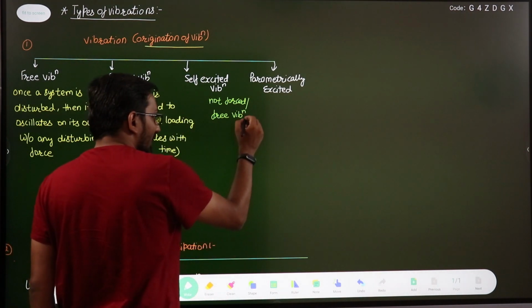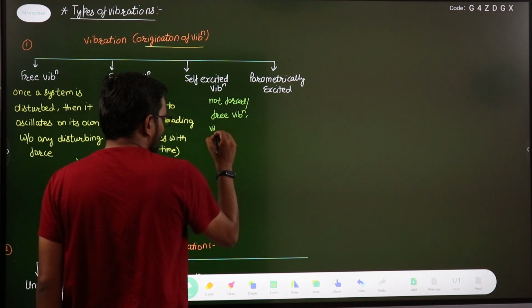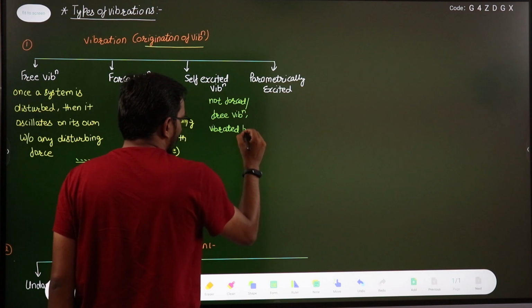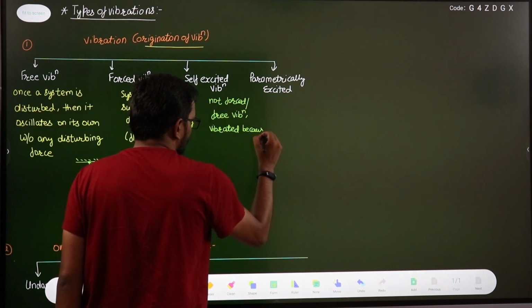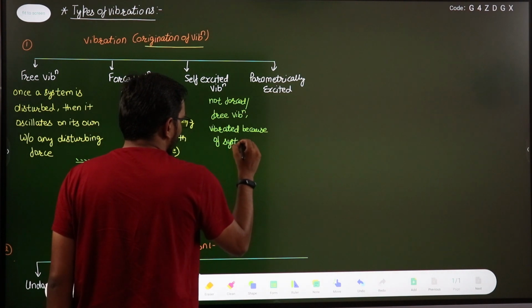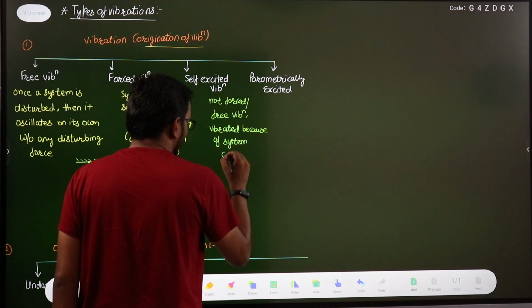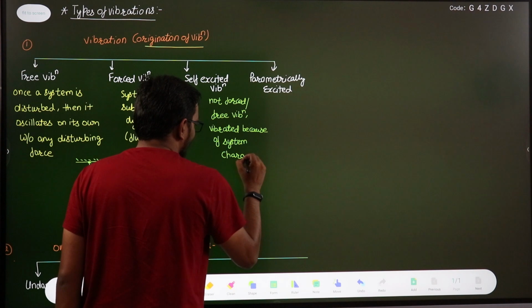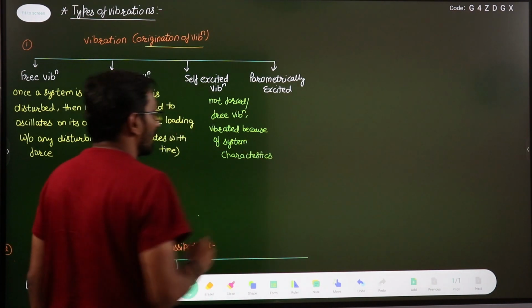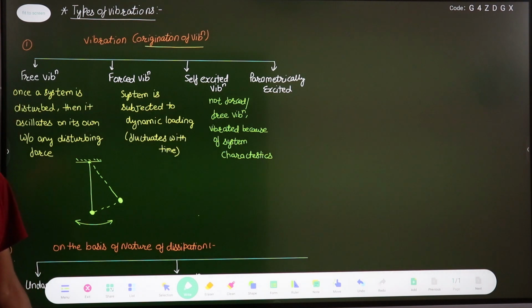This is vibrated because of system characteristics. Some of the system characteristics are such that they can cause this vibration. That is your self-excited vibration.